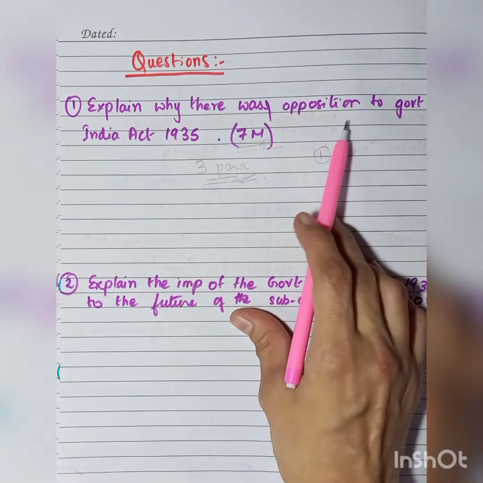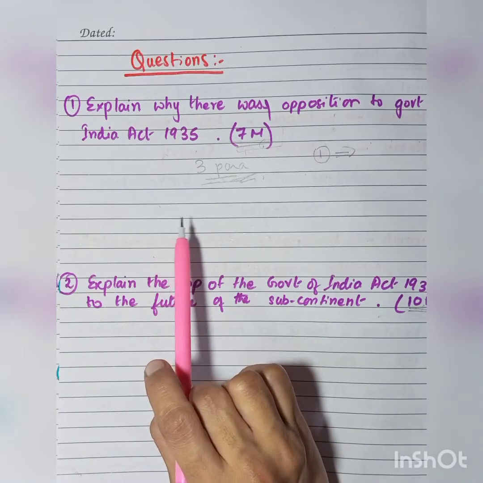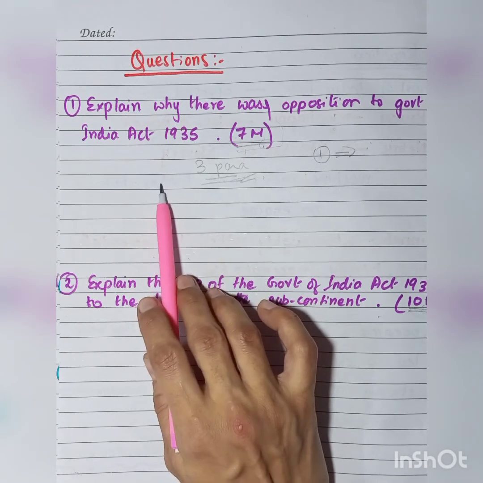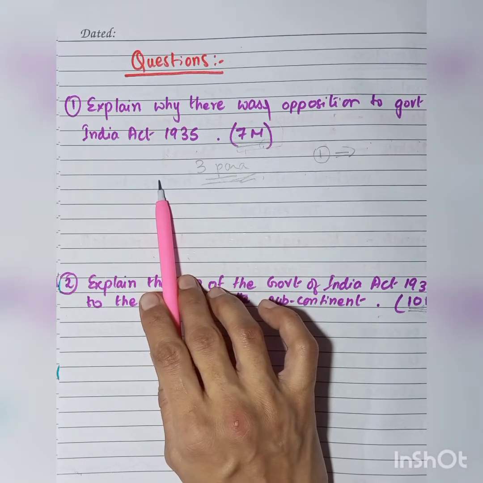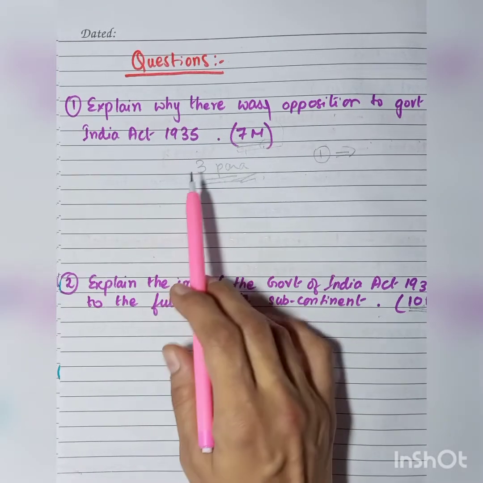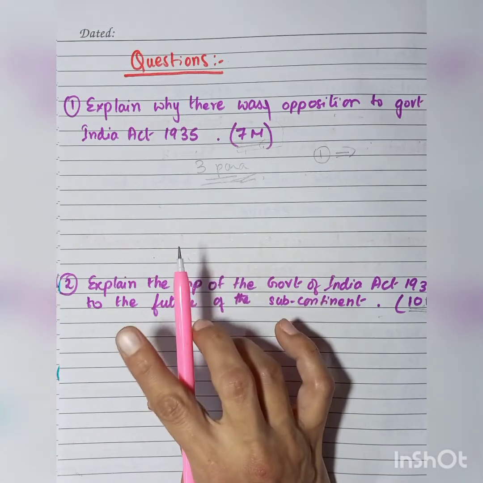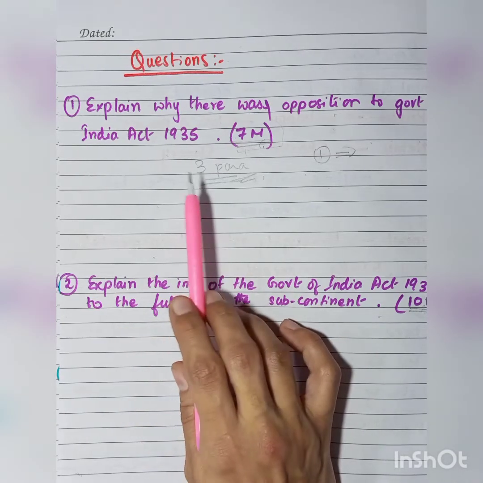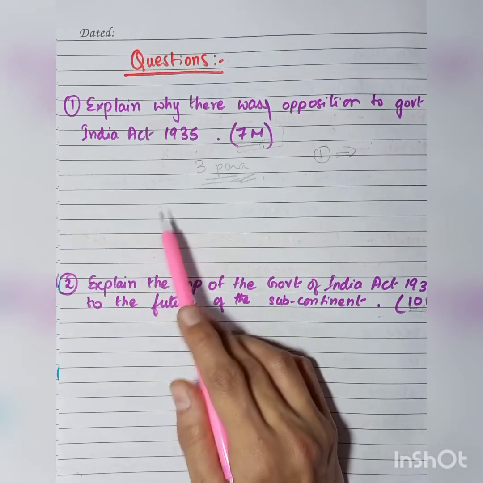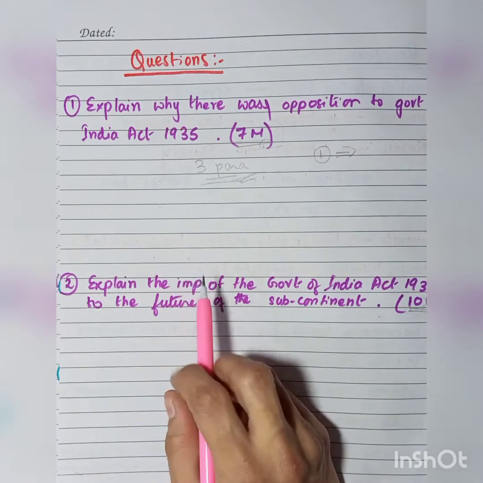So, here, why was there opposition to the Government of India Act? Pick up all the negative points of the Government of India Act. For example, there was still diarchy at the center, although it got abolished from the provinces, but at the central level it was still intact. And the governor general enjoyed special powers. There were reserved subjects which were dealt solely by the governor general and his three councillors, like the defense, foreign affairs, ecclesiastical affairs, and tribal areas administration. And these were the main areas where the Indian population wanted to exert their control, but the British government had on purpose kept these areas under their control.